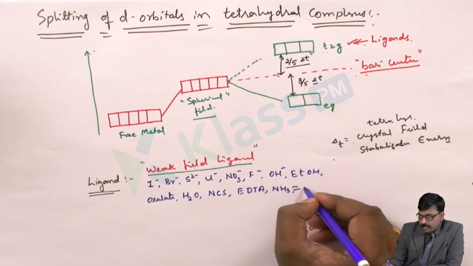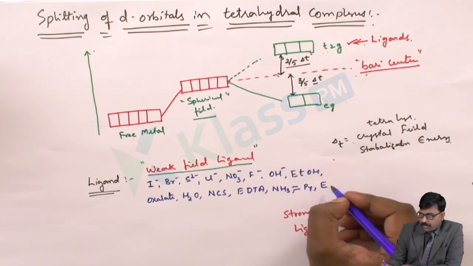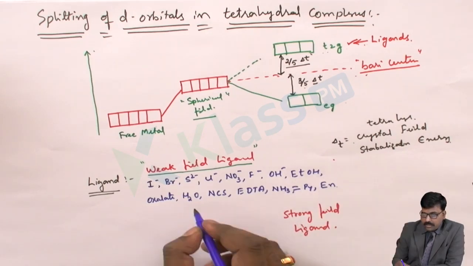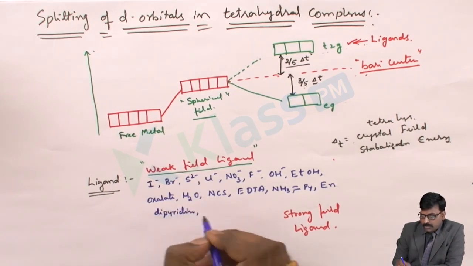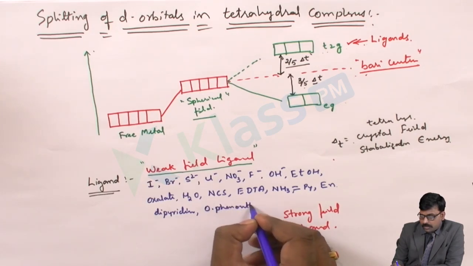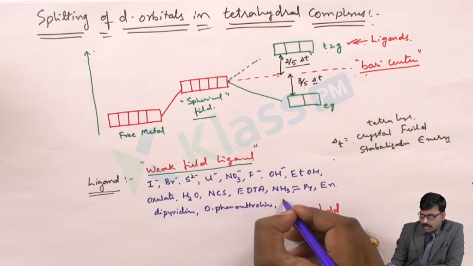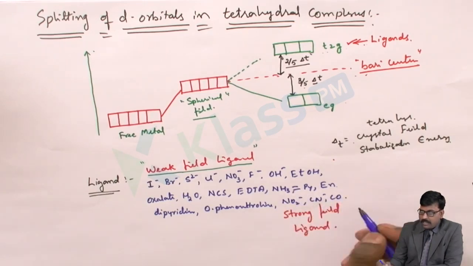NH3 and pyridine will show an equal kind of splitting field, strong or weak. And then en, then dipyridine, then orthophenanthroline, then NO2 minus, CN minus, and CO.